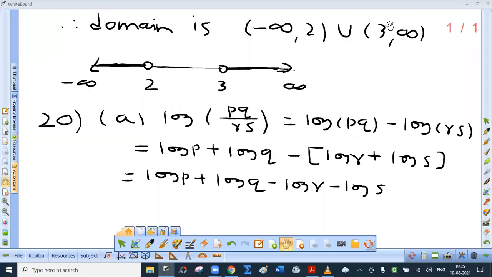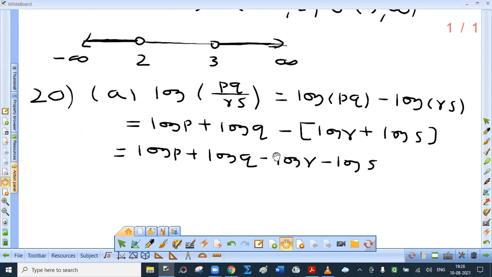Now question 20. It is just an application of the rules of logarithm. Write the following expressions as sum or difference of logarithms. First one, A part, log of PQ upon RS. Basically, what is log of M upon N? Log M minus log N. But this itself is a product. What is logarithm of a product? Sum of the logarithms. Do not forget to put this in brackets. Otherwise, you may write minus log R plus log S. No, you have to multiply both the terms by minus 1. Okay. So the final answer is log P plus log Q minus log R minus log S.